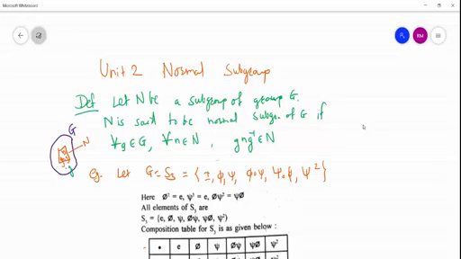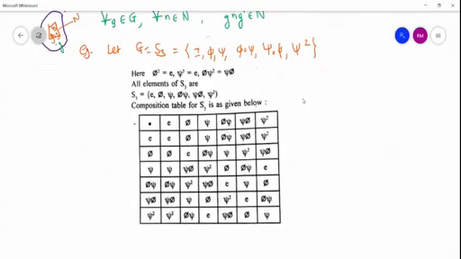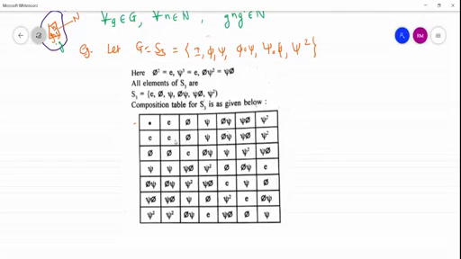So let us again observe this table. This is a composition table under permutation multiplication. From this table we get the idea about inverses and their multiplication.